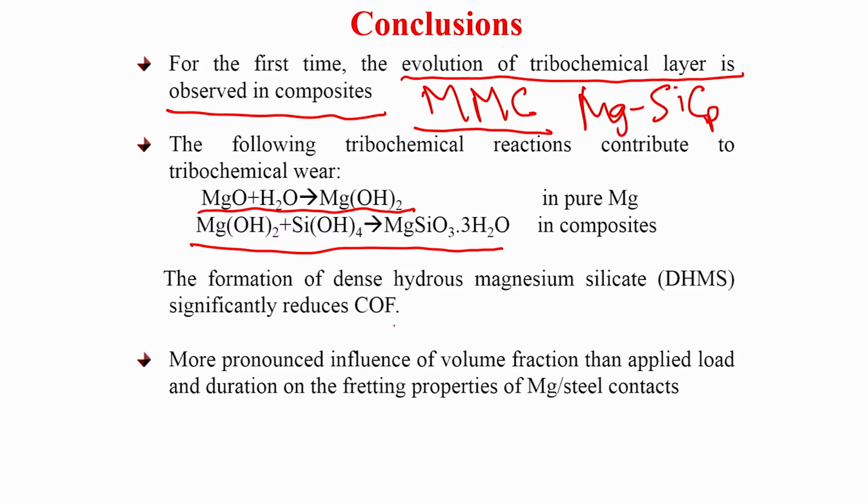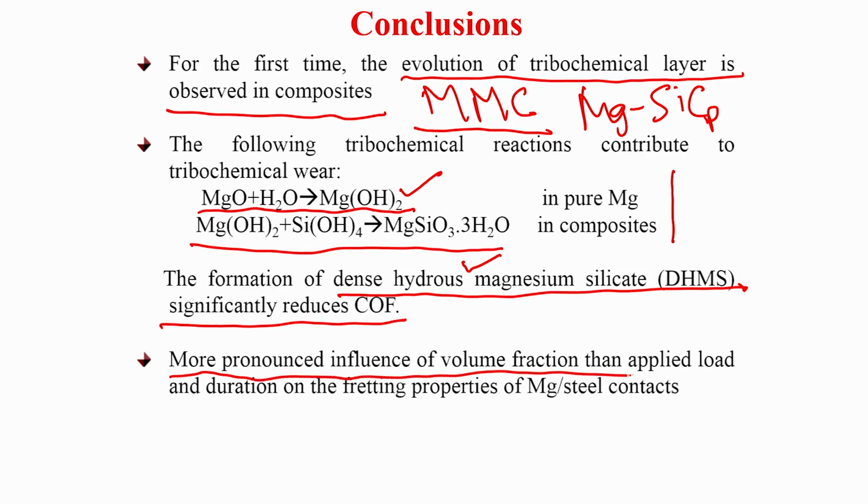Other key conclusions were, in the case of pure or baseline magnesium, the major tribochemical reaction is magnesium oxide reacting with water to form magnesium hydroxide, and magnesium hydroxide further reacting with silicon hydroxide to form magnesium silicate with 3H2O. And dense hydrous magnesium silicate is one of the new observations, and we believe it significantly reduces the coefficient of friction.